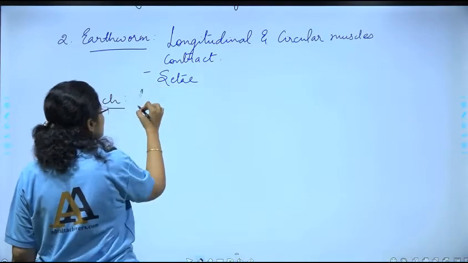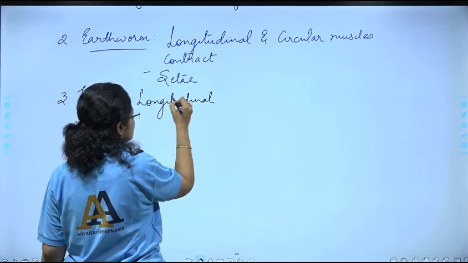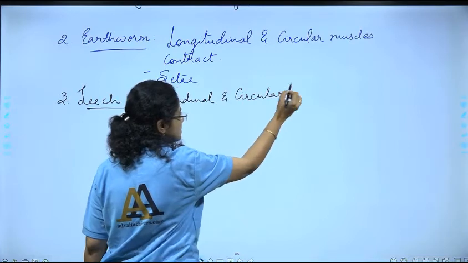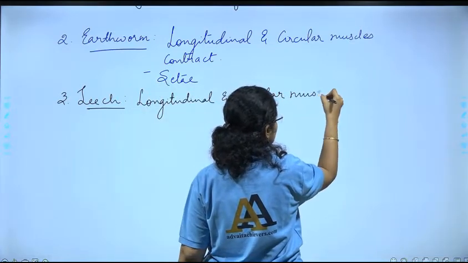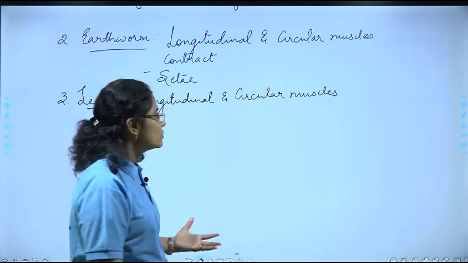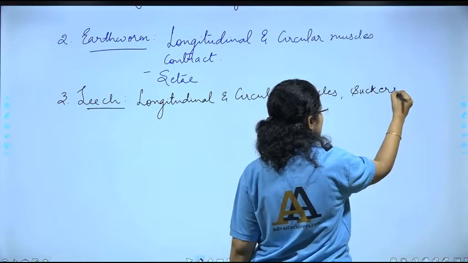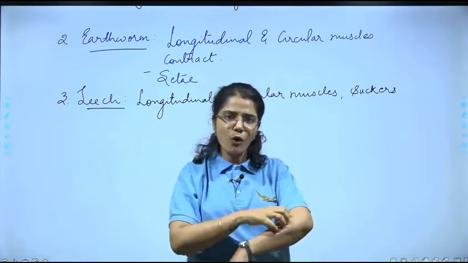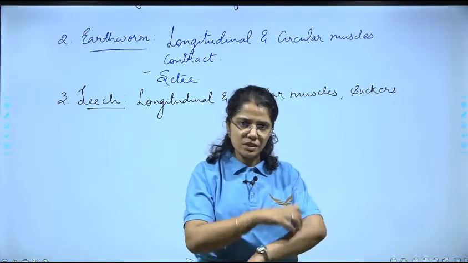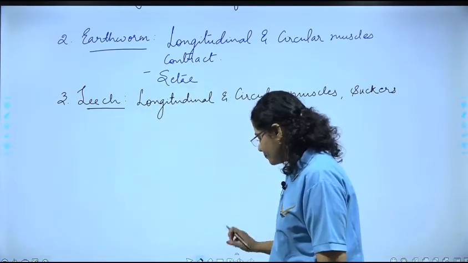So here also we will say longitudinal and circular muscles. उसका contraction तो help करता ही है movement में, पर साथ ही साथ उसके पास वो क्या है? Suckers. The suckers help it to hold to the animal on which it has been placed, correct? So suckers, right? So that was leech.